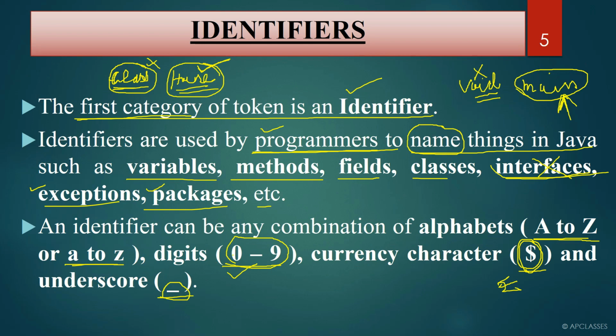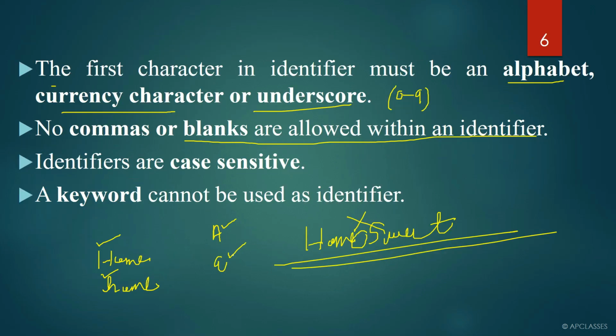What are the rules we have to follow? The first rule states that an identifier is a combination of alphabets, digits, currency character, and underscore. Instead of these four things, you cannot write anything. You cannot give any special symbol there, you cannot separate it. It will only contain alphabets, digits, currency character, and underscore.